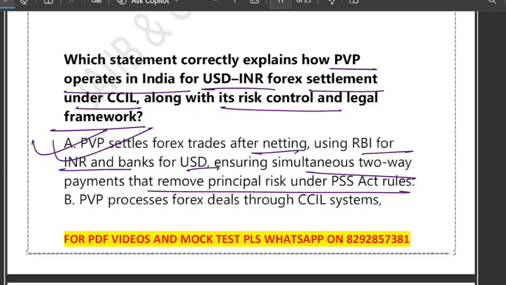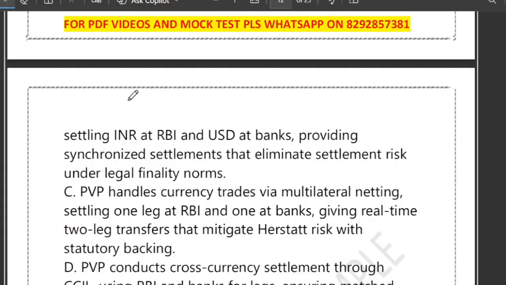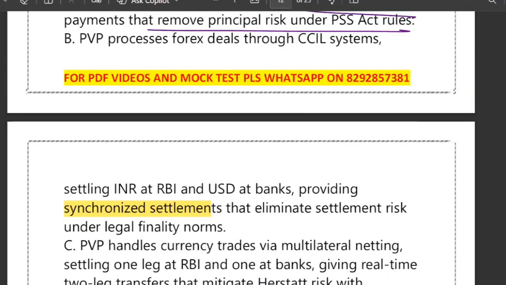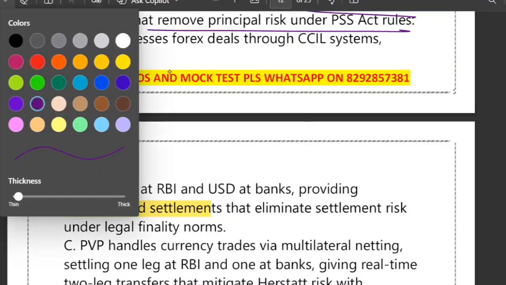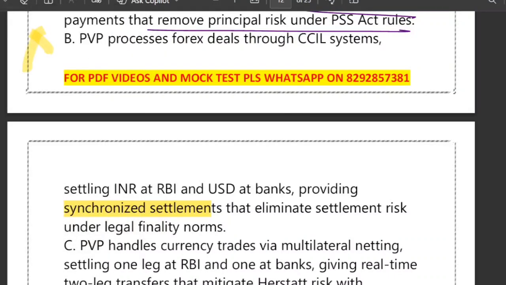What about option B? Here they have mentioned synchronized settlement. It does not mention multilateral netting, nor PSS Act protection. That's why it is a half truth. It is incomplete. I'm not saying that this is wrong, but it is incomplete.